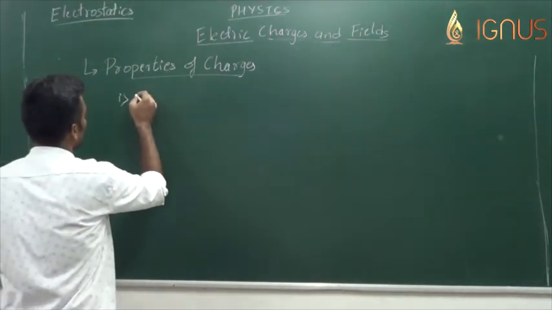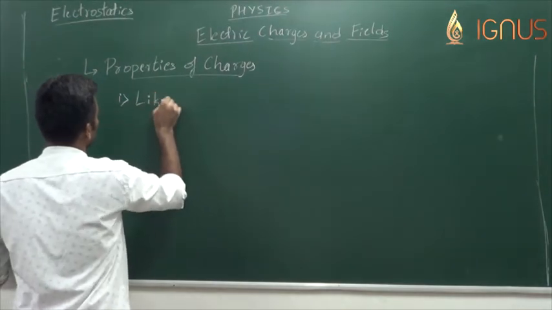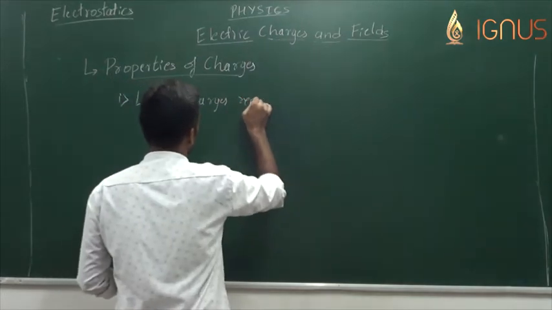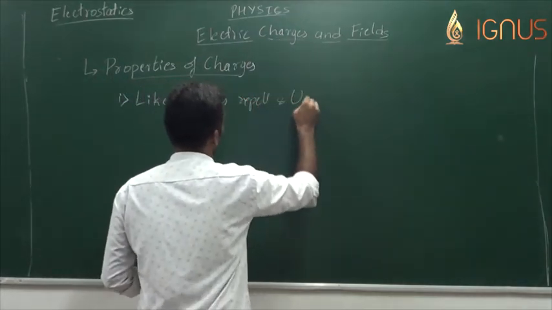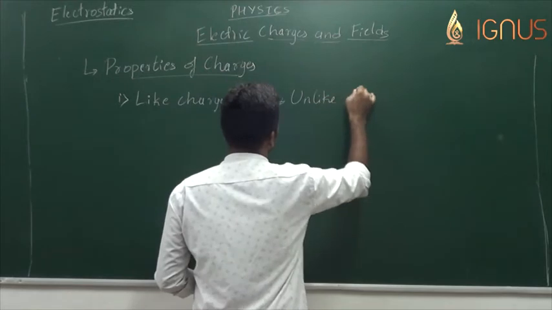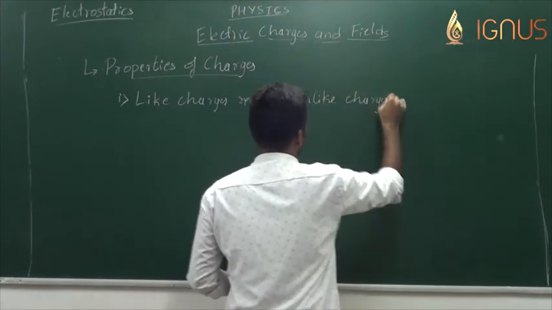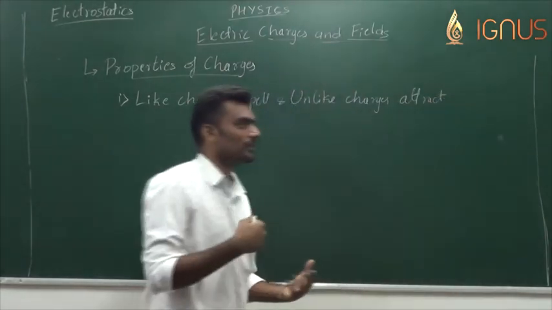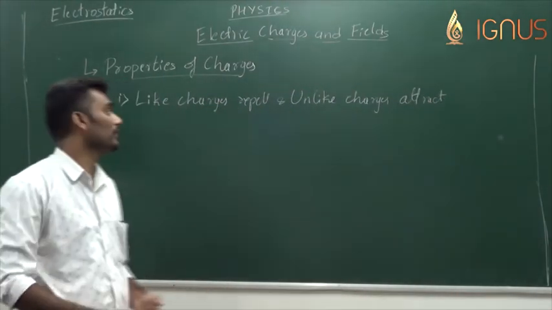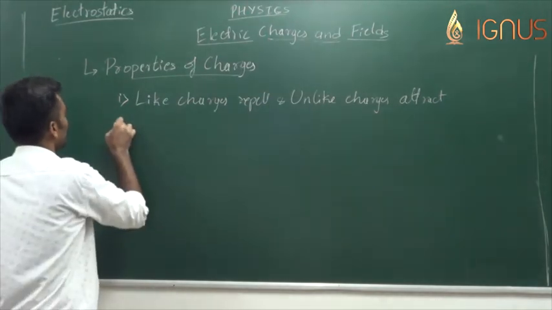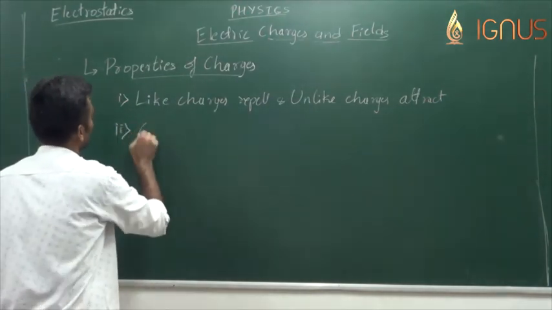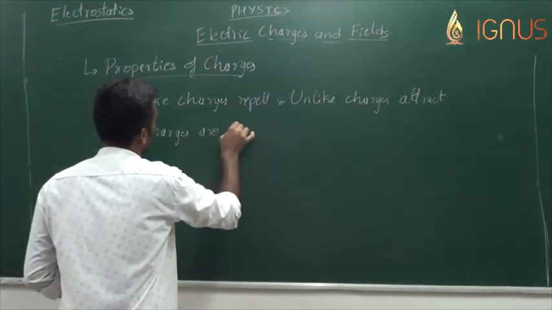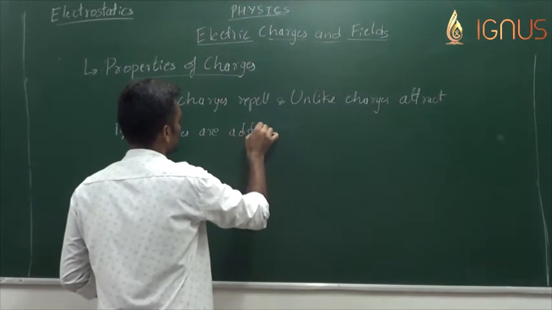Very simple property of charges: like charges repel and unlike charges attract. Positive positive repel, positive negative attract, negative negative repel. The second property of charge is that charges are additive in nature.